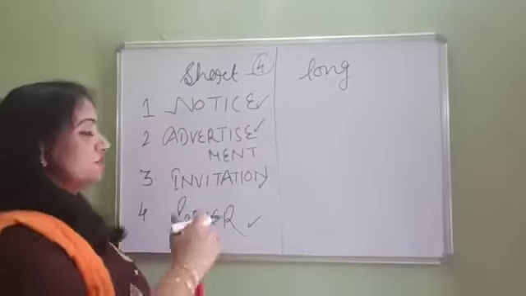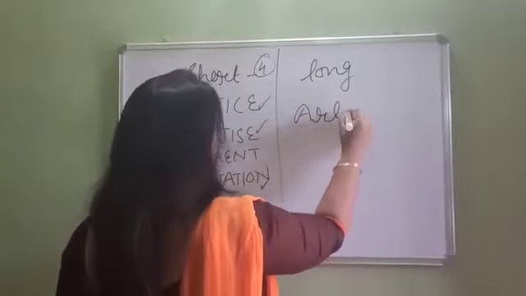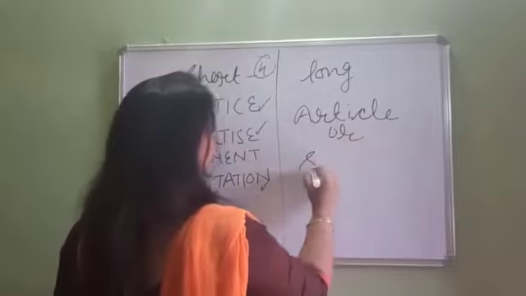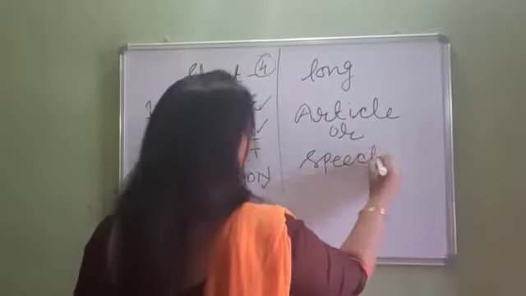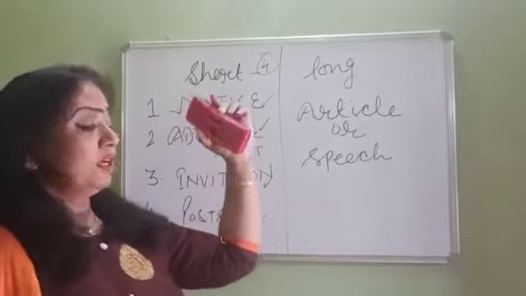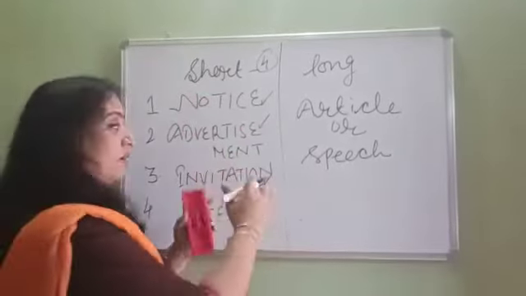The second question you are going to get in long composition is article. Article or speech means you are going to get any one of them, but you should know the format of an article or speech, what the word limit is, and what value points you have to include. That also we will do in detail.